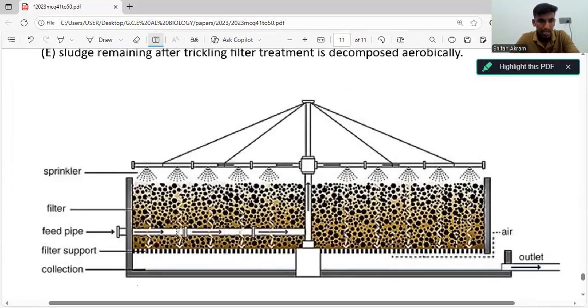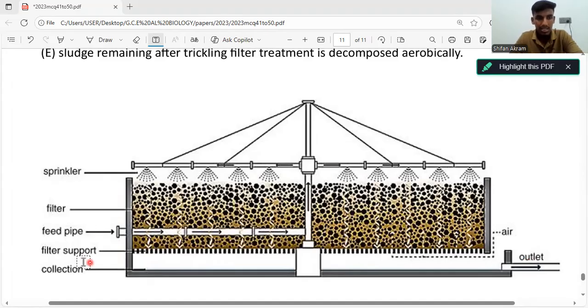You can see that the wastewater from primary treatment enters into these tubes, and from these tubes it goes into the tubes above, where the water gets sprinkled. This area contains microorganisms, and the microorganisms present in this area feed on the organic material in the wastewater and purify it. The purified water enters this collection tube and goes out through the outlet. So that's what a trickling filter is.